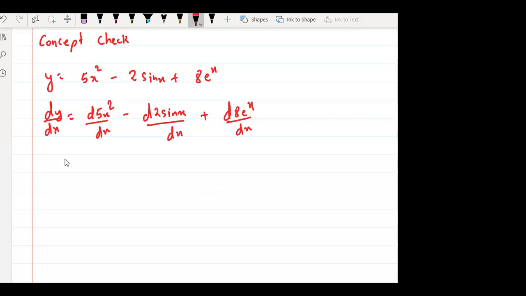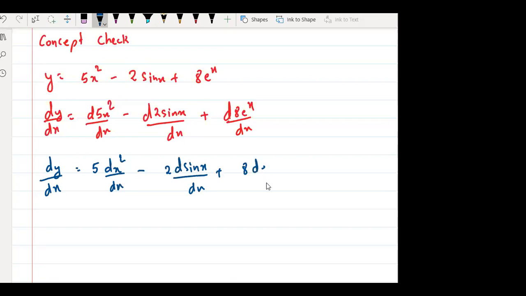Okay, after this, which property to use? Second property, very good. So 5 is constant, so it is 5 dx square by dx. Minus, here 2 is constant, so 2 d sin x by dx. Plus, here 8 is constant, 8 d e power x by dx.